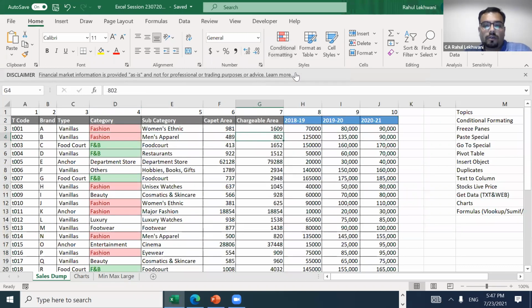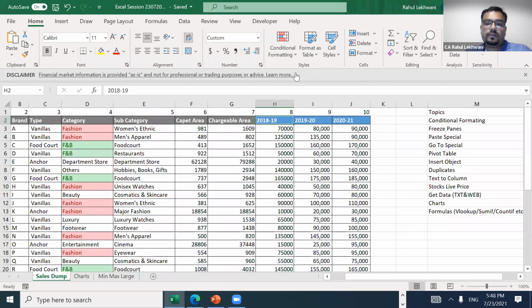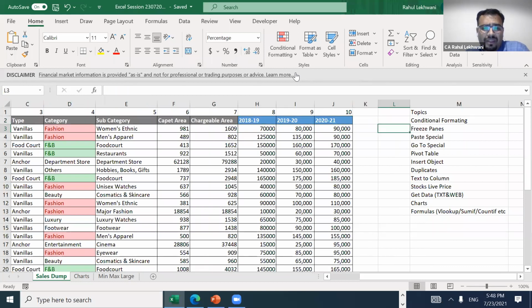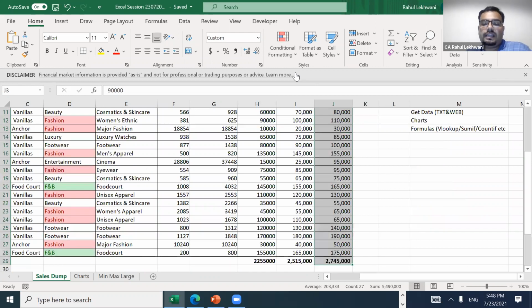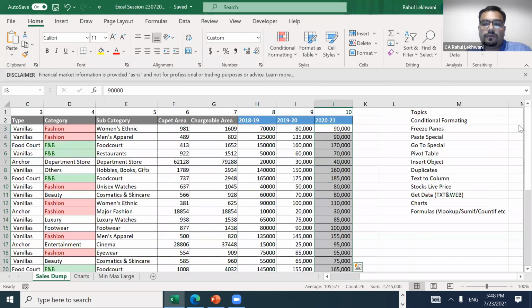Now suppose we go into the sales numbers, 2018-19, 2019-20, 2020-21. I have a brand name and then the sales for all the 3 years. So what I'll do is I'll just take the data for 2020-21 only. I don't have anything to do with columns 8 and 9 right now. I'll go into the 10th one. I'll select the area again, as I said. I'll not select the total because it is not going to make any difference.